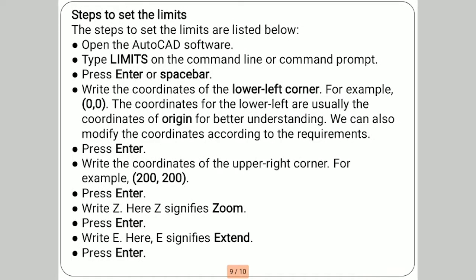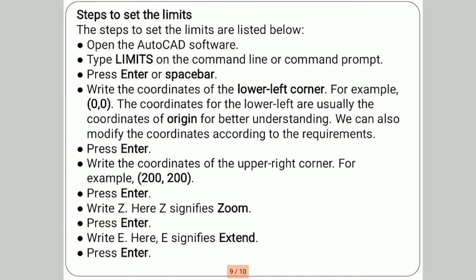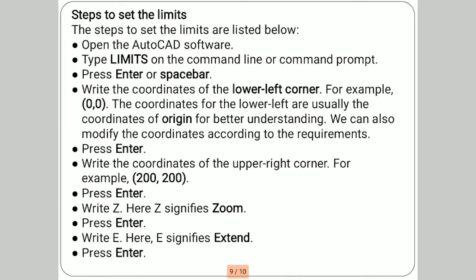Then how to set the limits? First open the software, then type limits on the command line or command prompt, then press enter or spacebar. Then write the coordinates of the lower left corner, for example 0,0, which are usually the coordinates of the origin for better understanding.